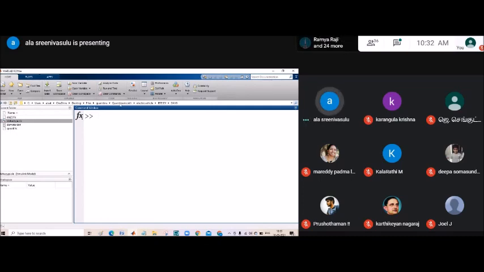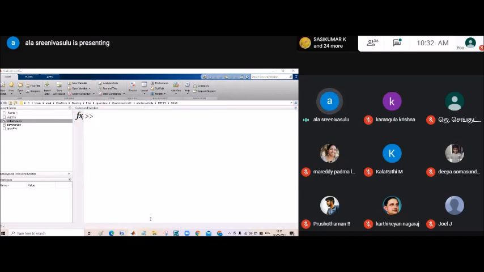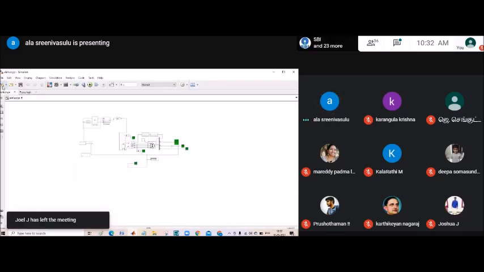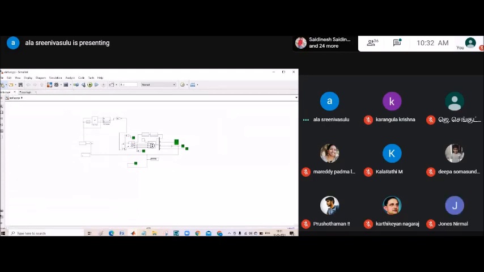Now you can see here, we need to take one Simulink file. So I will take a new untitled file.